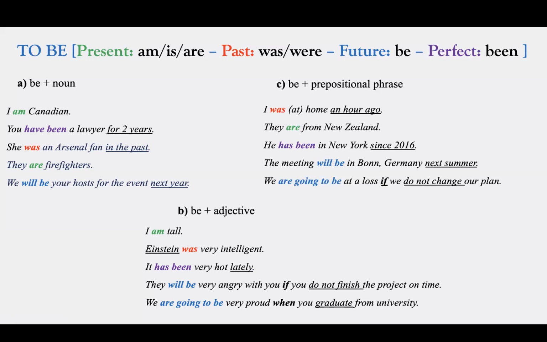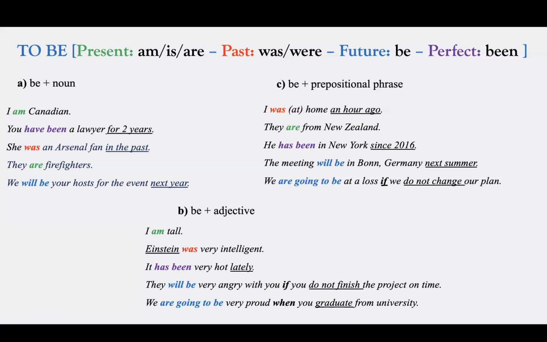In this example, again, something started in the past and it went on some time and it is still valid at this point. So he has been in New York since 2016. It's a process. The meeting will be in Bonn, Germany next summer. So it's talking about future, next summer. That's why we need to use will be.